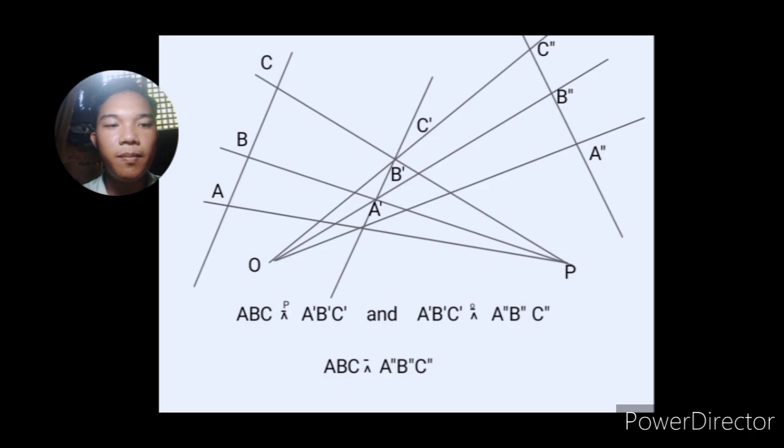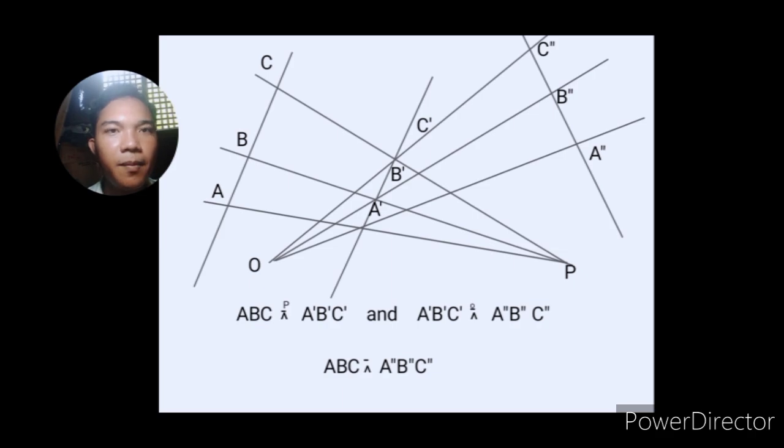So ABC is perspectively related to A prime, B prime, C prime, centered at P. And as you can see in our illustration, C prime maps to C double prime through O, B prime maps to B double prime through O, and A prime maps to A double prime through O. So therefore, A prime, B prime, C prime is perspectively related to A double prime, B double prime, C double prime at center O. Okay?